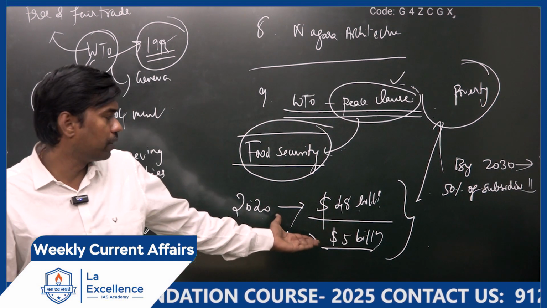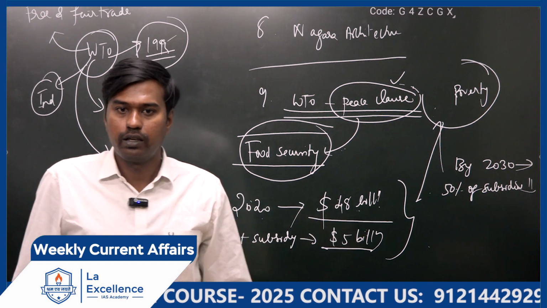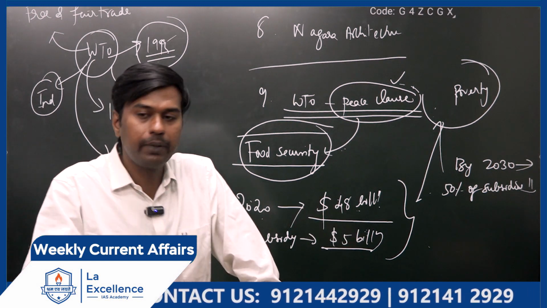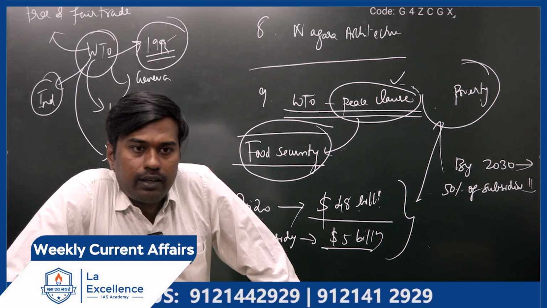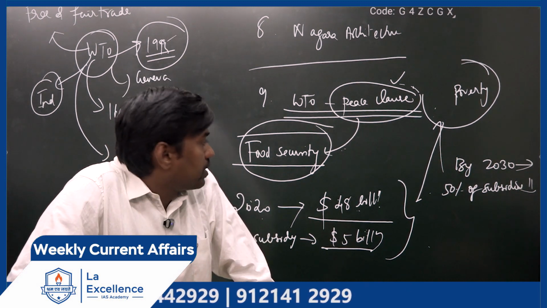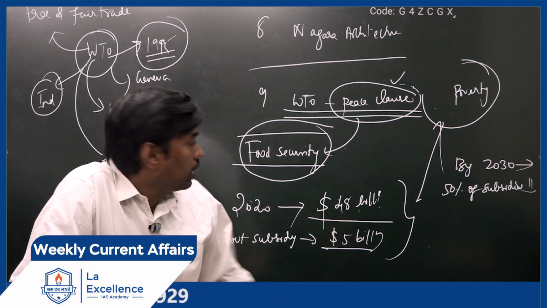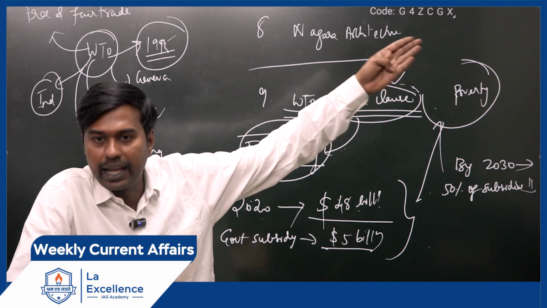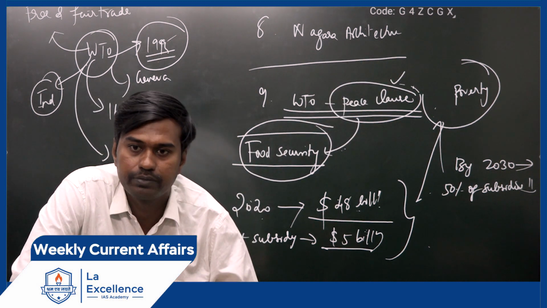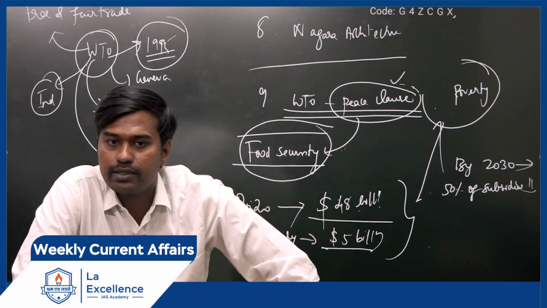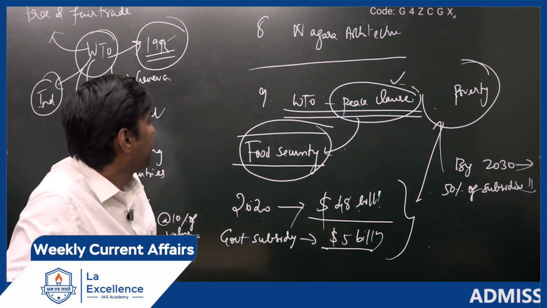Now we are coming somewhere around 10%, which means it has to be reduced. So that's the target for the next 5-6 years: we have to reduce the subsidies, and we are facing pressure from other countries. What India can do is negotiate better and ask for some extension in time. Is it clear? So we are facing pressure from other countries. That's why they are discussing this in this article. Next one.